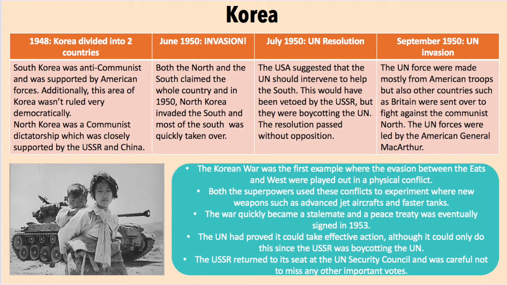The UN had proved that it could take effective action, although it could only do this since the USSR was boycotting the UN. The USSR returned to its seat in the UN Security Council and was careful not to miss any other important votes.